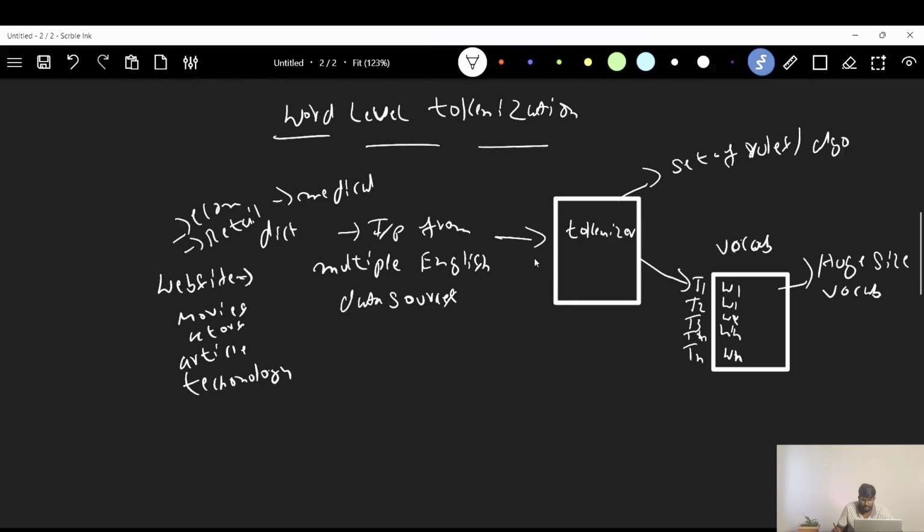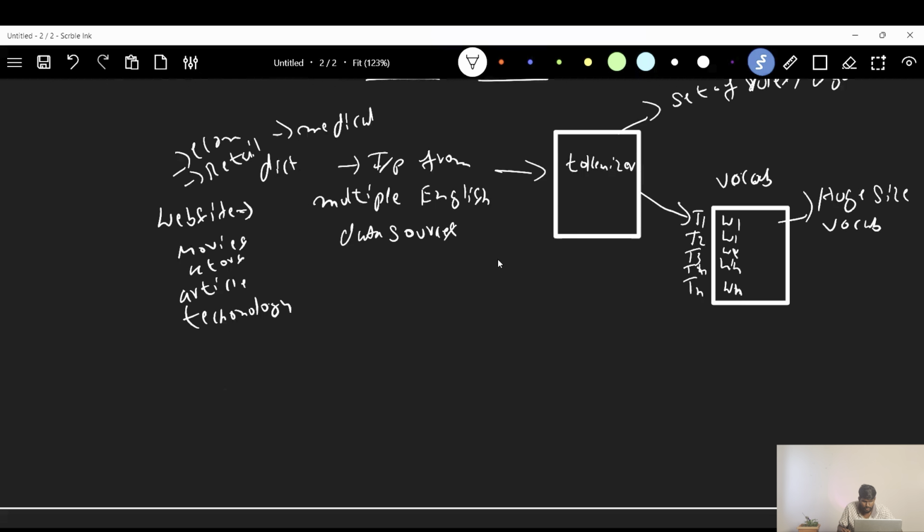Let me take our input sentence. This is our input sentence: I like chat GPT. Let's say this is during the tokenizer training phase.